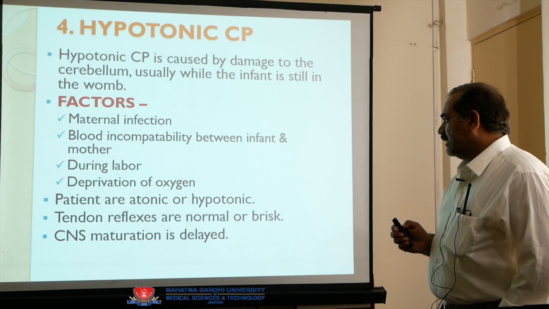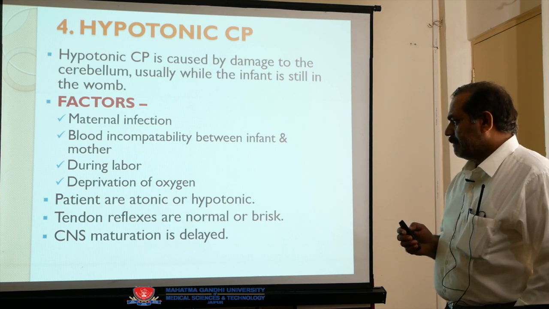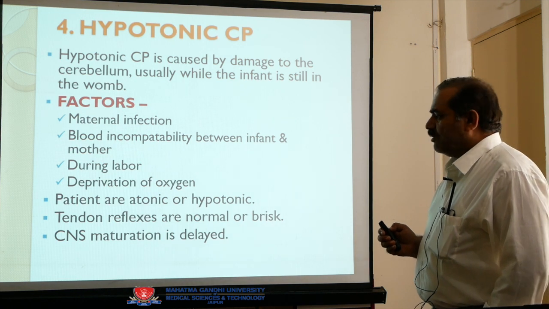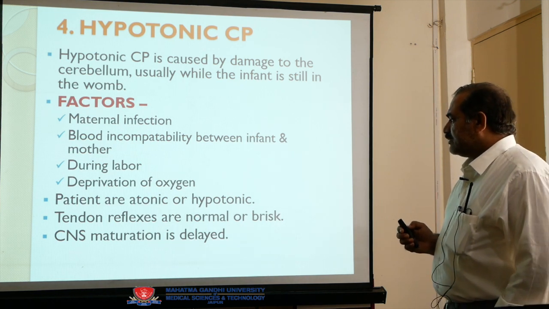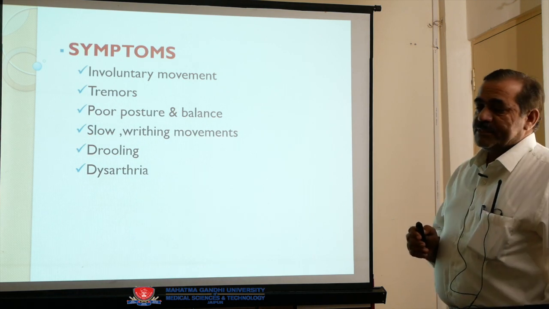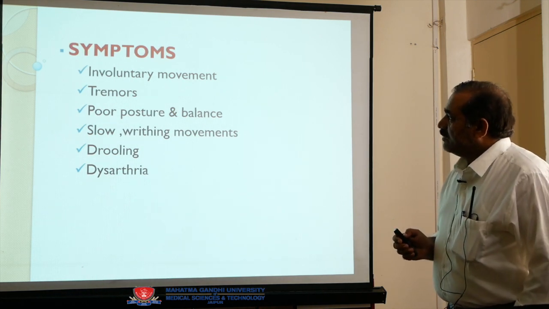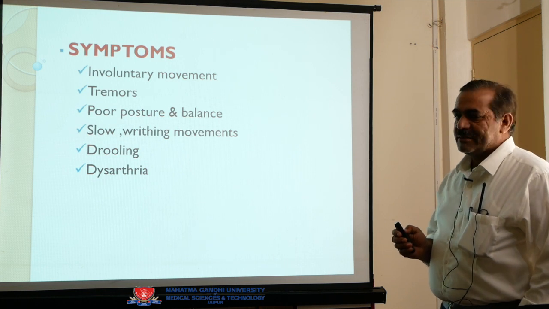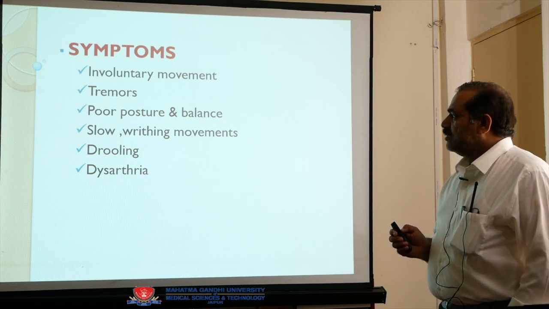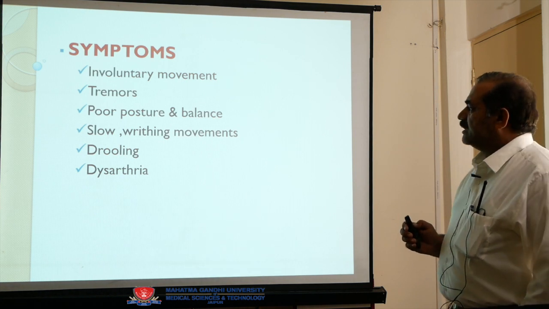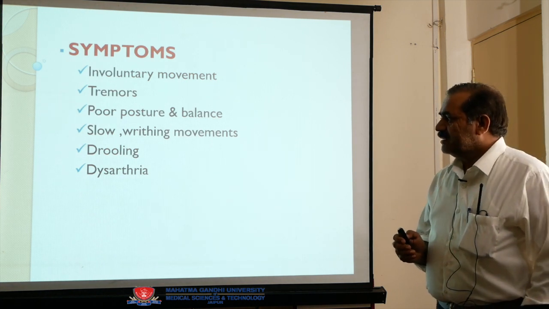Patients are atonic or hypotonic. Tendon reflexes are normal or brisk. CNS maturation is delayed. Now come to the symptoms. Number one, involuntary movement. Second one is tremors. Third one is poor posture and balance. Fourth one is slow writhing movements. Fifth one is drooling, and sixth one is dysarthria.